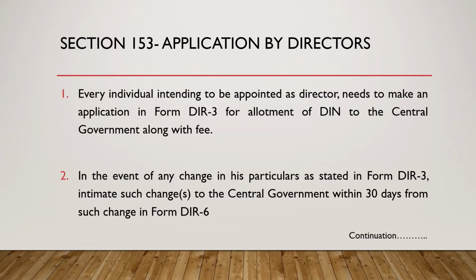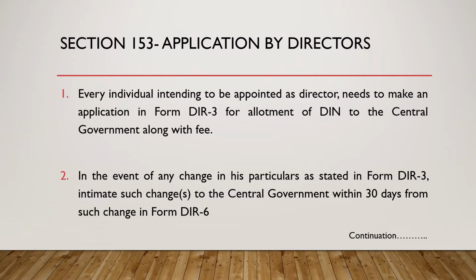So whenever an individual wants to be appointed as a director, that person needs to make an application in form DIR3. How will we get DIR3? You have to go to the website www.mca.gov.in. There you will get a tab like download forms.